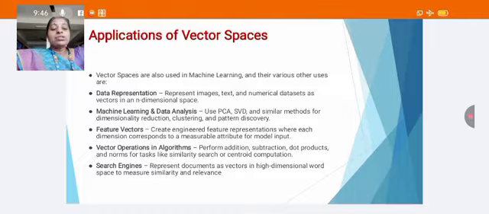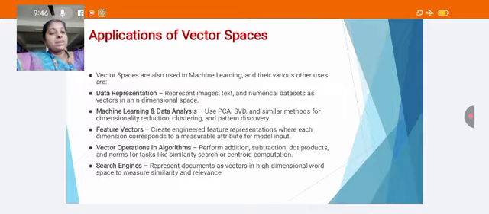discovery. Feature vectors create engineered feature representations where each dimension corresponds to a measurable attribute for model input. Vector operations in algorithms perform addition, subtraction, dot product and norms for tasks like similarity search or centroid computation. And search engines finally represent documents as vectors in high dimensional word space to measure similarity and relevance.